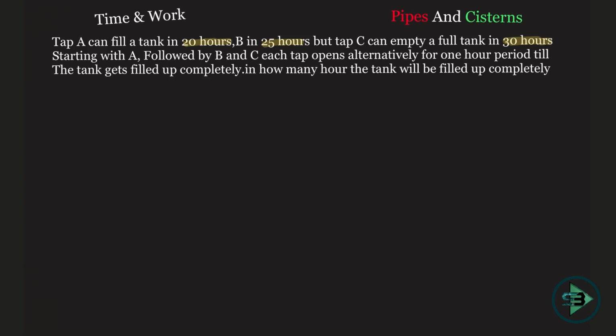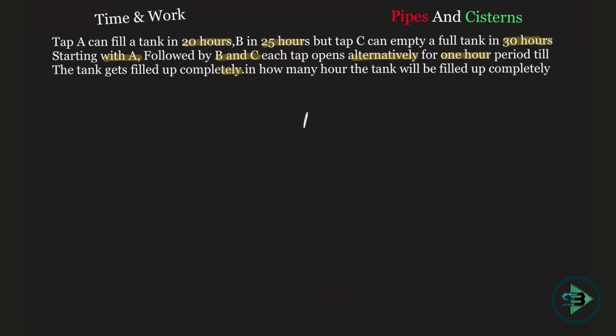But what is the condition that is given? Starting with A, followed by B and C, each tap opens alternately for 1 hour, which means till the tank gets filled up completely. Okay, so what is happening now? Starting with A, in the first hour you open A, then in the second hour you open B, in the third hour you open C, then again you go for A, then B, then C, then again A, B, C, and that's how in 1 hour, one tap is open, A followed by B, and then it is C. The question is, if I keep doing like this, in how many hours will the tank get filled?